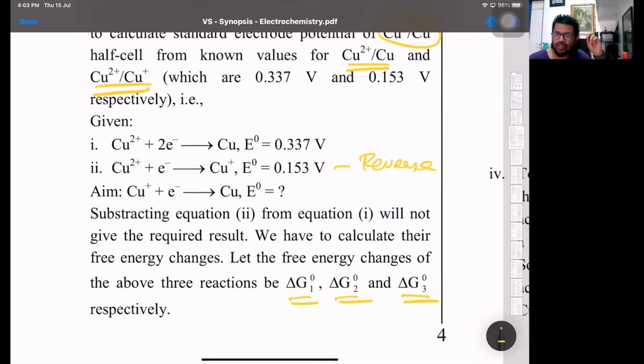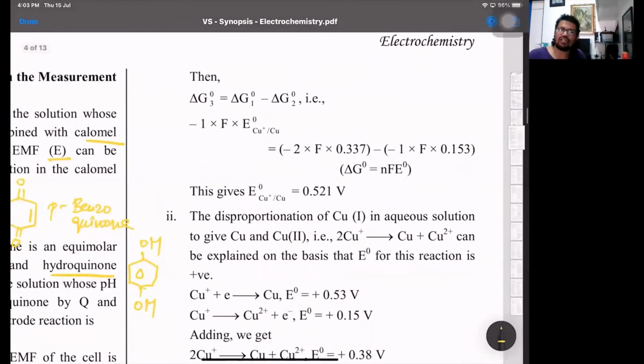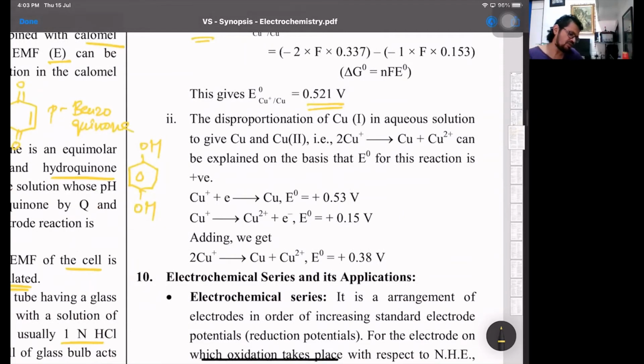One electron also will get cancelled over there. All right, so in that case you will have your answer, and then correspondingly you do delta G naught. So see that part, delta G naught is delta G1 minus delta G2. That's the same thing. You reverse it and add, or you just subtract that part. So for this, n is the number of electrons, F is Faraday. Now that F definitely is going to remain constant over there, we can calculate the value of cuprous to copper. Okay, that is one.